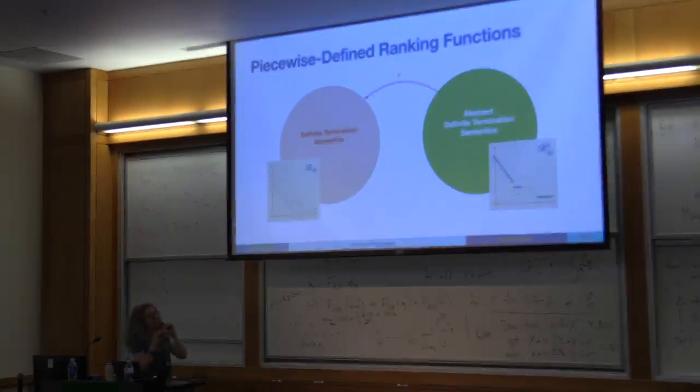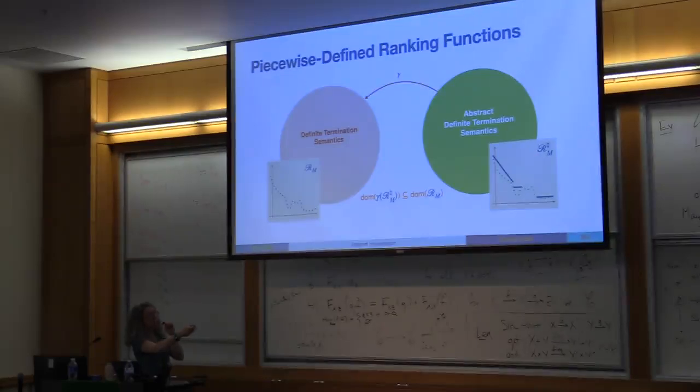The important property that we're going to have is that whatever ranking function we build here will be defined on a smaller domain than the concrete function. So essentially the abstraction will be able to prove termination for a subset of the states for which the concrete semantics can prove termination. Sometimes we're going to lose precision and not be able to prove termination for some states.